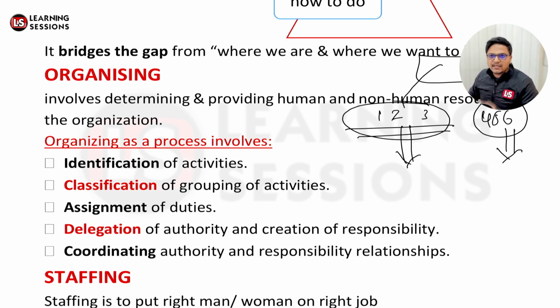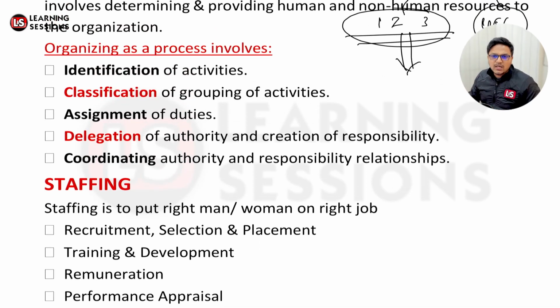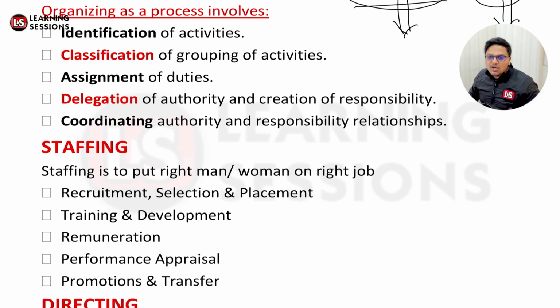Now after that, the third element of management is staffing. Staffing is what people must be hired to perform that particular task. We want to put the right man or right woman on the right job. So it's related to recruitment, selection of the person, placement of that person, what remuneration we want to offer, their training and development, performance appraisals, promotions and transfers. Whatever the different concepts related to staff or human resources, all those are covered under staffing. So that's the third element.